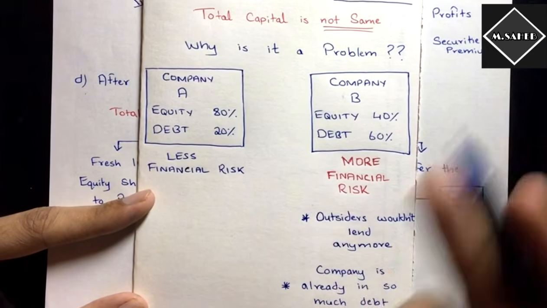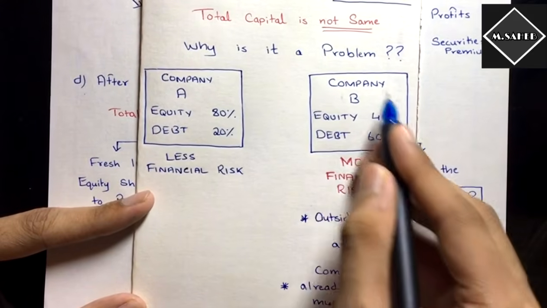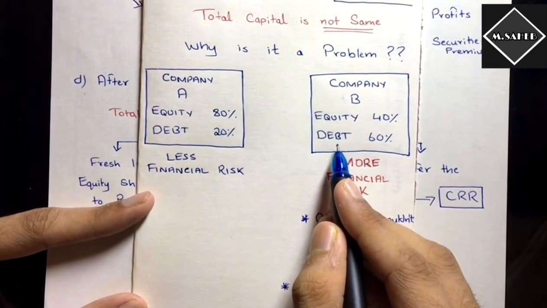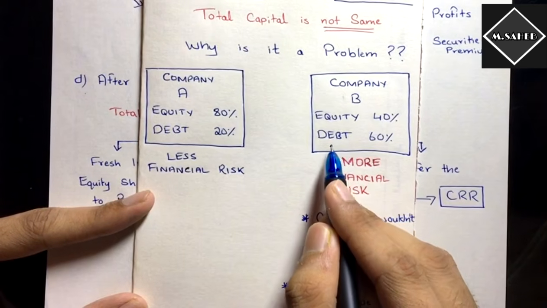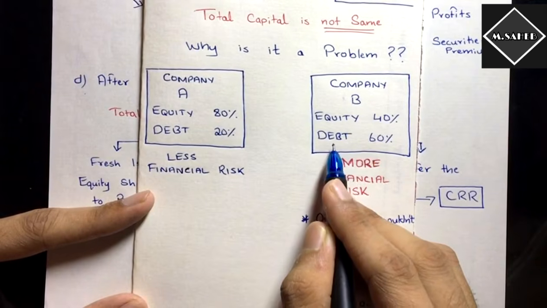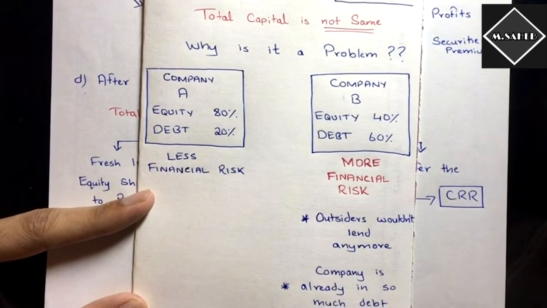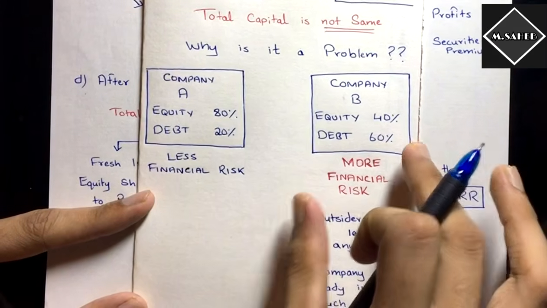How does company B have more financial risk? See, the thing is, this company is so much in debt. This company is financed by debt, isn't it? It is very risky. It has so much debt here. 60% of the company's capital is financed by debt, right? So this is the problem in this company.